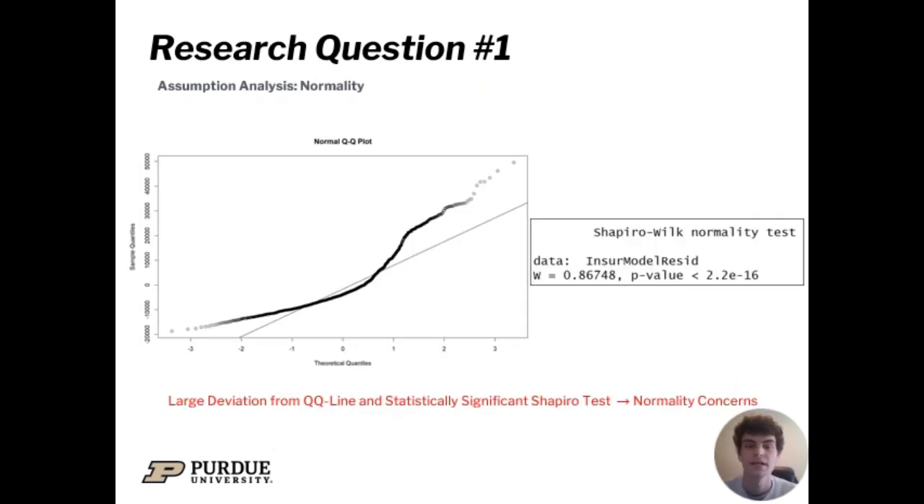Next, we checked the dataset's normality of residuals, and this was done through a Shapiro test and then a QQ plot. From the QQ plot, we can see there's just wide variation from the expected values. It's way far off the QQ line, and then the Shapiro test also confirms this with a p-value approximately at 0.